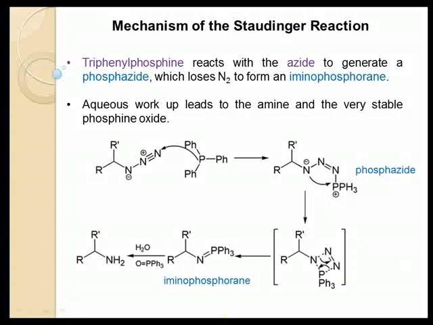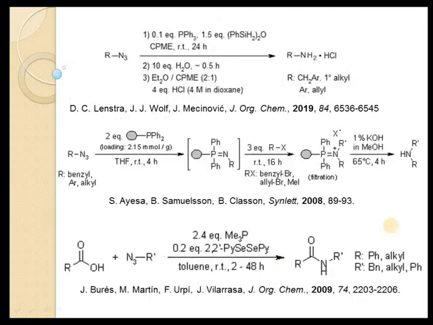Let's see the mechanism. First, triphenylphosphine reacts with azide to generate phosphazide, which on rearrangement loses nitrogen to form iminophosphorane, which on hydrolysis provides the corresponding amines. These are general reactions. Azide is converted into amine in presence of triphenylphosphine.